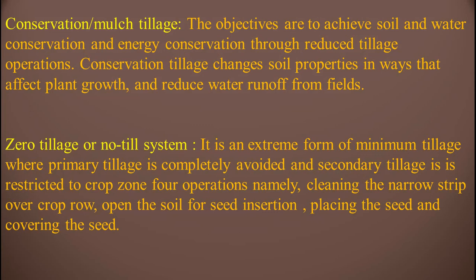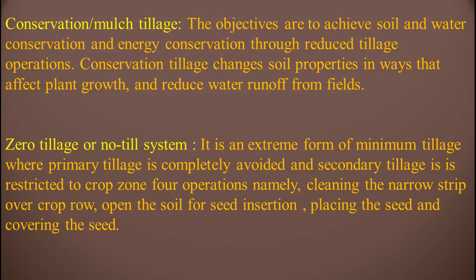It is an extreme form of minimum tillage, where primary tillage is completely avoided, that means preparation of land is completely avoided, and secondary tillage is restricted to the crop zone, that means only the formation of the seed bed.